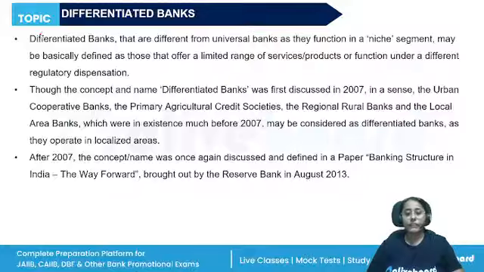Differentiated banks may be defined as those that offer a limited range of services or products, or function under a different regulatory dispensation. RRBs and LABs are also considered as differentiated banks.